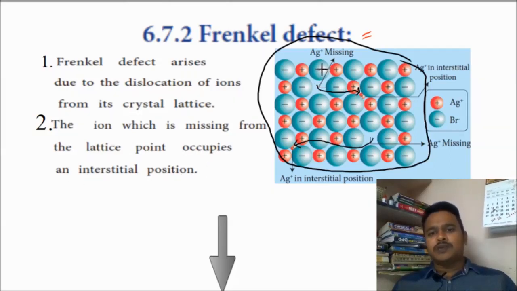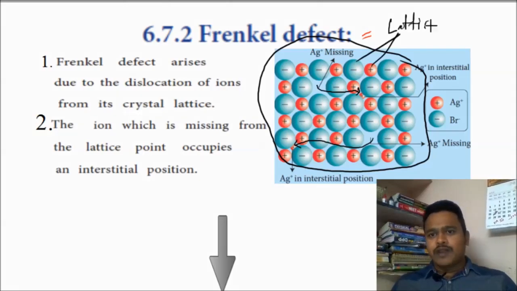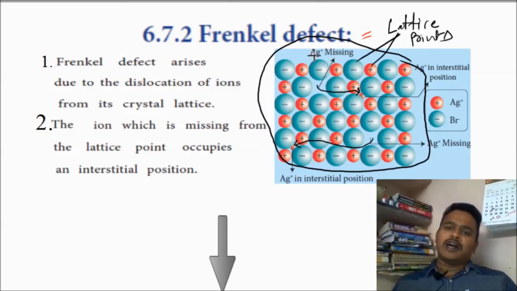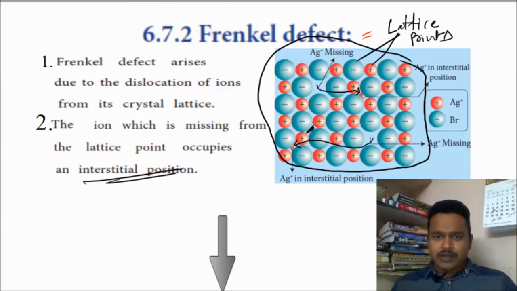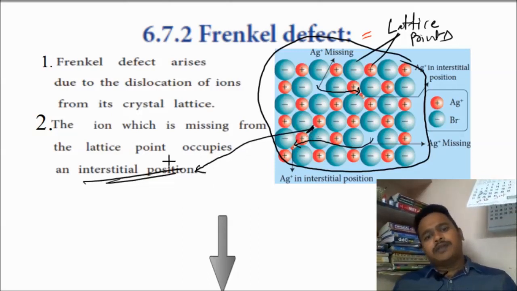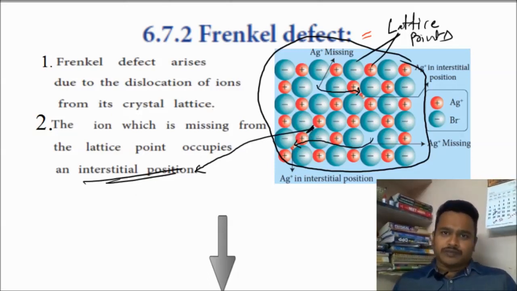Lattice points: these are the lattice points, blue, red, blue, red, blue, red. All these points are called lattice points. At the start of the lesson itself we studied lattice points. All these blue and red ball locations are lattice points, and among these ions some gaps are there. These are all called interstitial positions. Wherever there is a gap, this gap is called an interstitial position, and that gap is called an interstitial position.